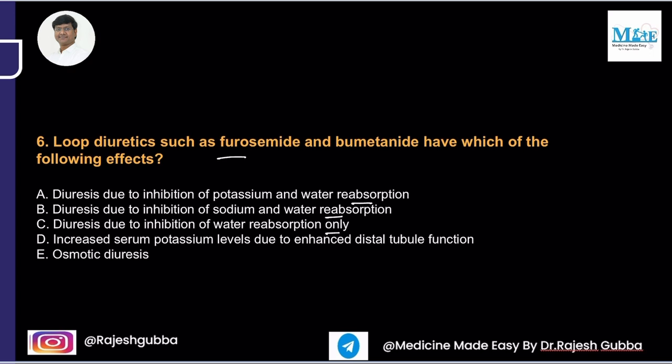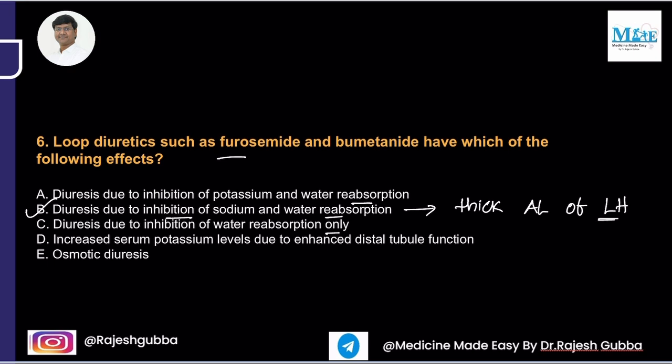Fifth option, osmotic diuresis. Okay, so furosemide, which is a loop diuretic, and bumetanide, which is also a loop diuretic, will cause diuresis due to inhibition of sodium and water reabsorption at the level of the thick ascending limb of the loop of Henle.